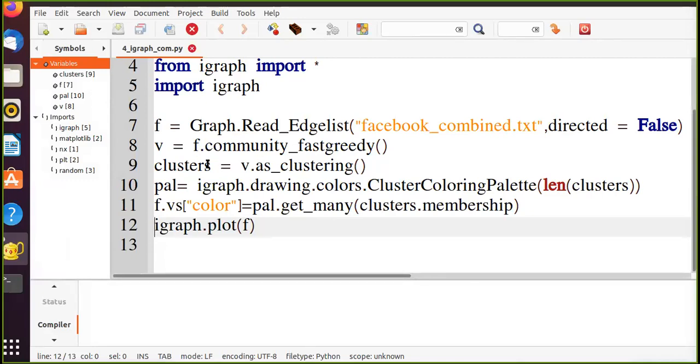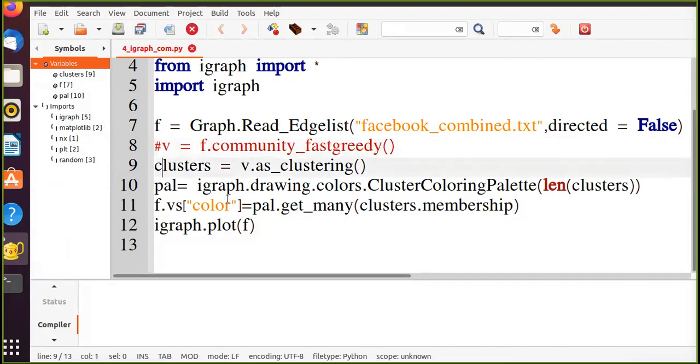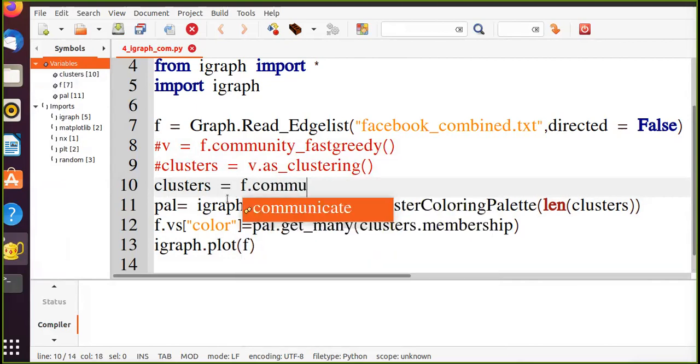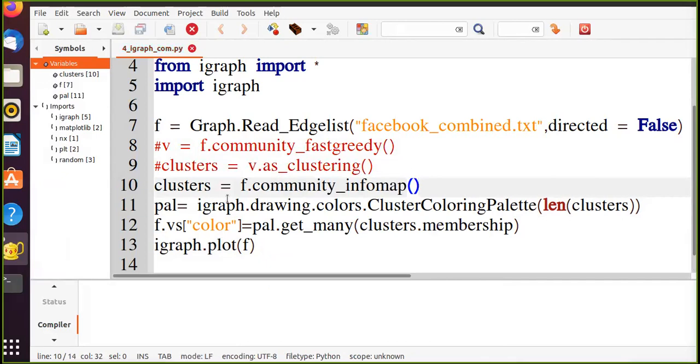Community_infomap is directly returning the membership, so I do not need to use this as clustering there. Instead, I can directly call community_infomap, and it's going to give me all the clusters.